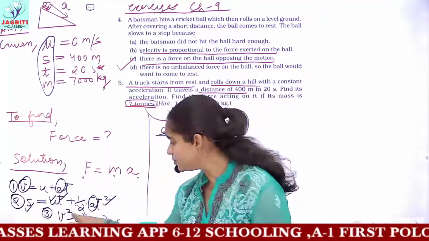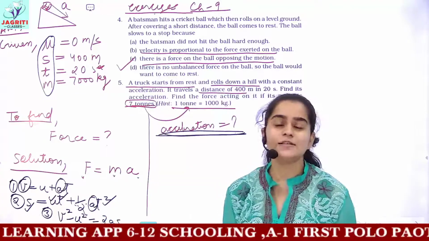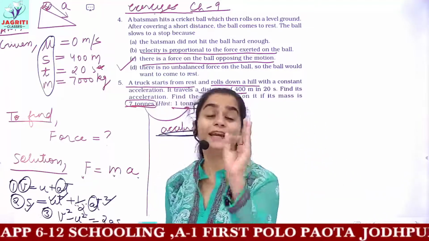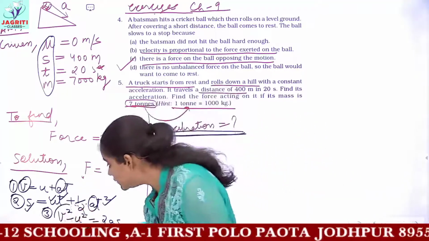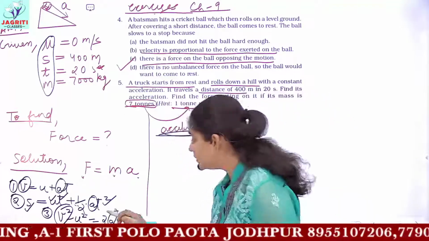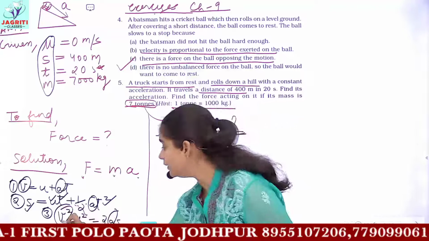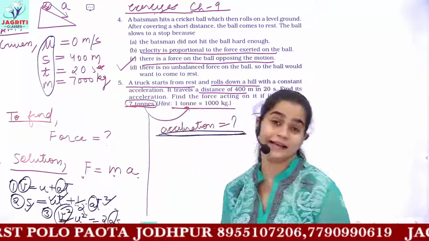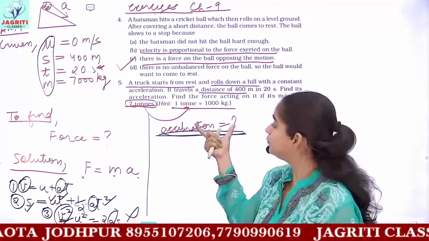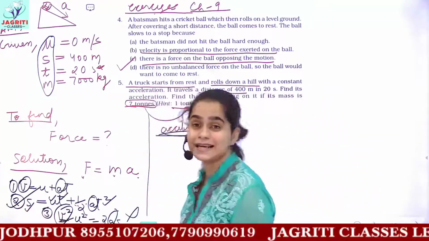But can you use the third one? v square minus u square gives you 2as. Can you use this equation? Definitely not. Because again you have an unknown parameter v, and in a single equation you have two unknown parameters, v and a. So this equation cannot be applied to the question. Hence to find the acceleration we'll be using the second equation.